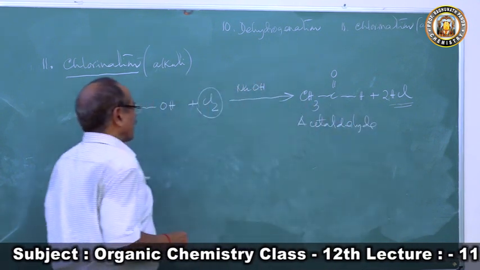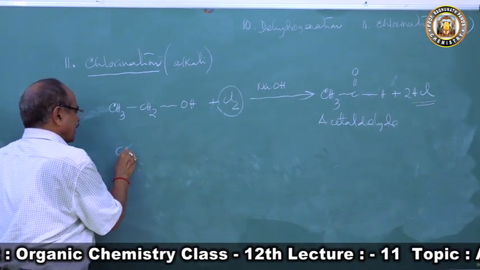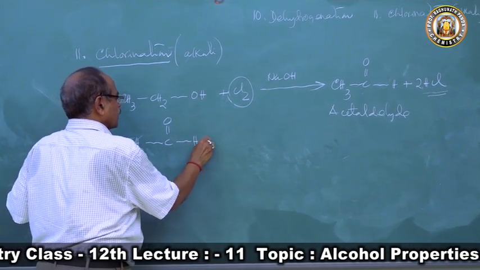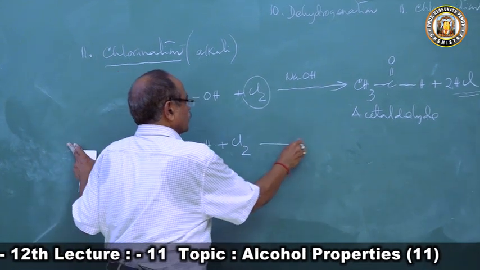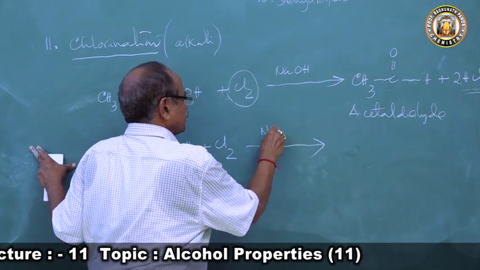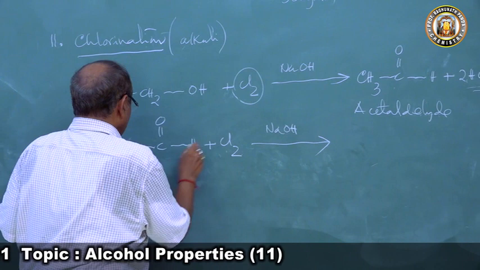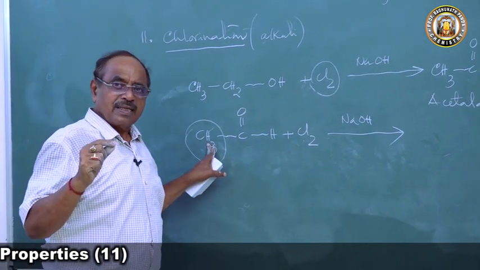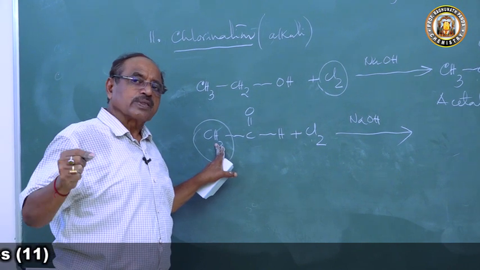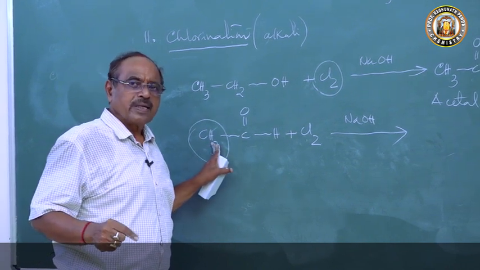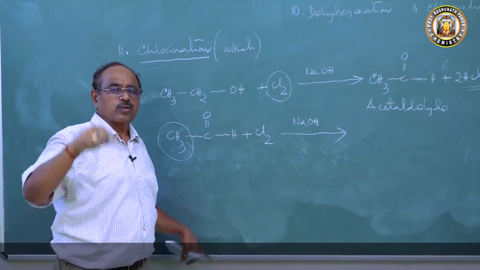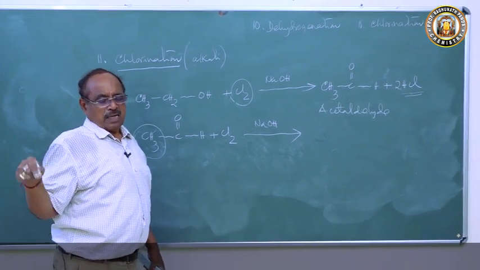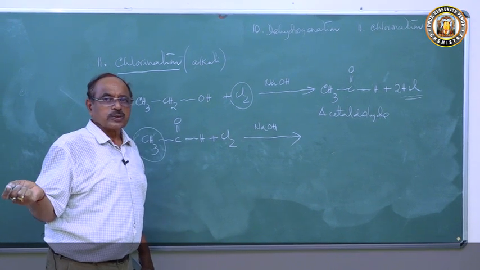Now this acetaldehyde will again react with chlorine in presence of sodium hydroxide. What will happen? It will attack here, because chlorine removes the hydrogen atoms of the methyl group in stepwise manner. Methane, chlorine, methyl chloride, CH3Cl. CH3Cl with chlorine gives CH2Cl2.